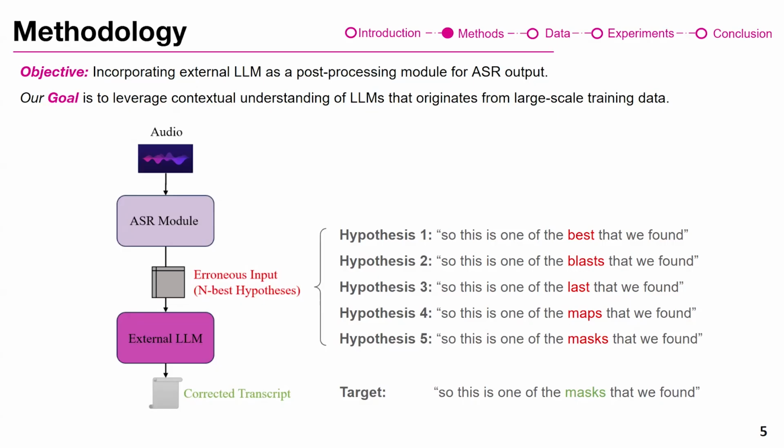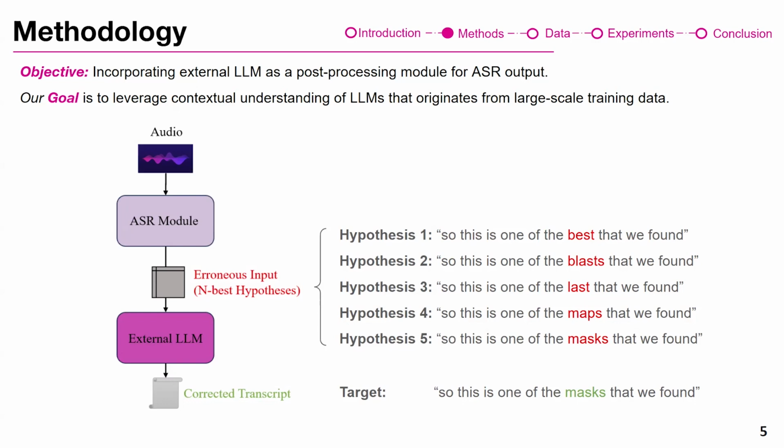The audio goes through the ASR module, which in our case is OpenAI Whisper. It generates multiple hypotheses, what it thinks are the highest probability outputs, what it thinks the transcript should be. So we choose the top, for example, 5 of those hypotheses. It looks something like this. They differ in some words, so it's a variety of the tokens that have the highest probability.